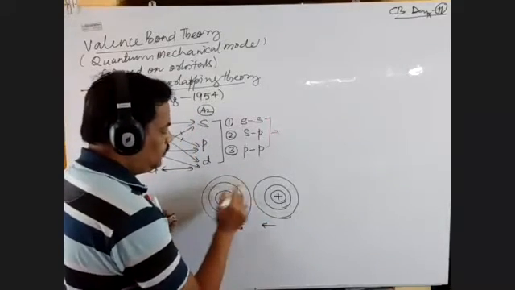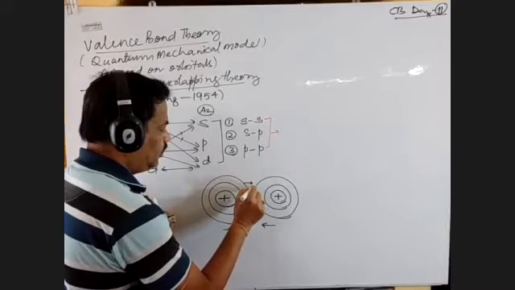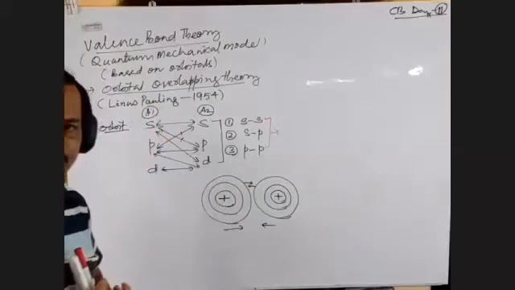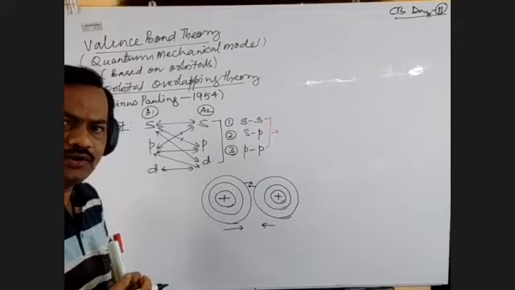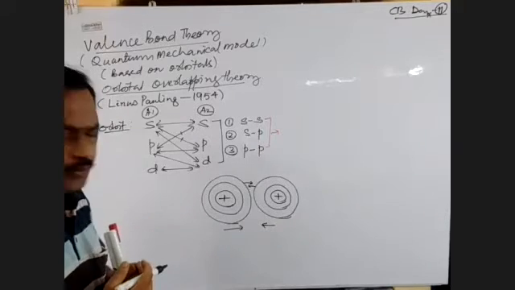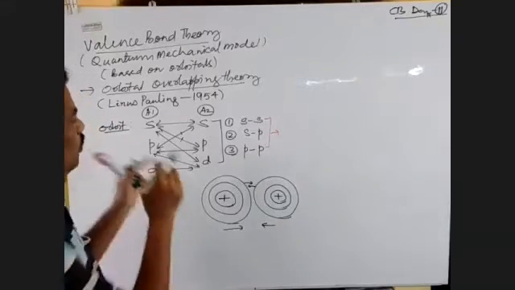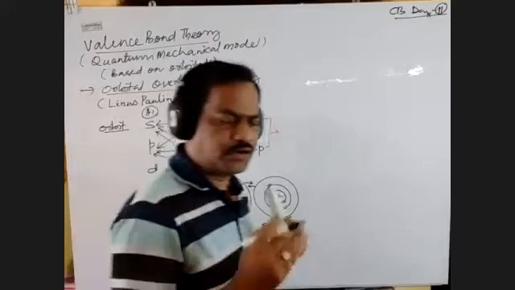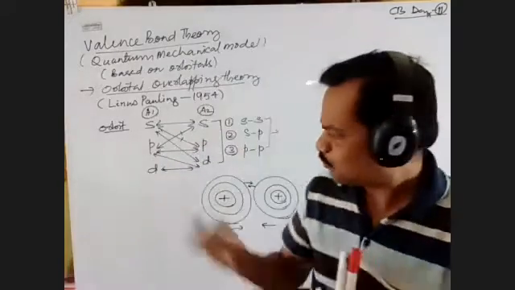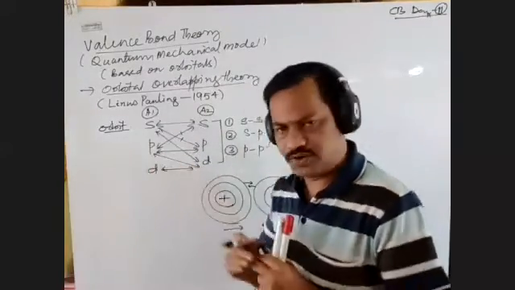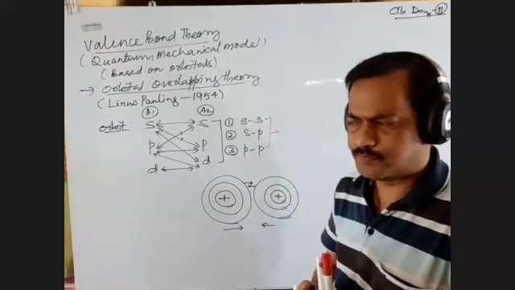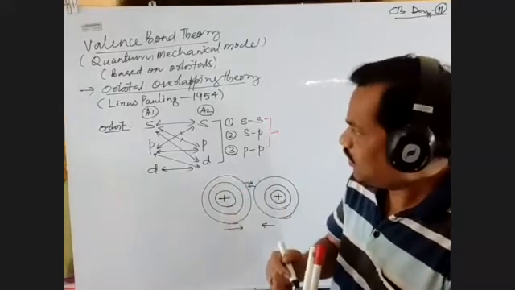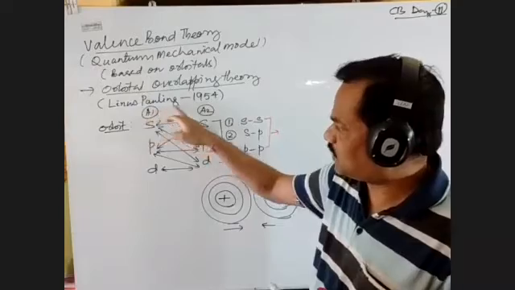Now this is your orbit, and this orbit will overlap on another orbit, right? When orbit and orbit overlap, orbit consists of orbitals. According to the quantum mechanical model, an orbit consists of orbitals. So why can't the orbitals overlap? This is suggested by, who is that scientist?